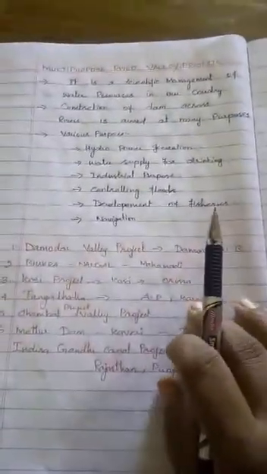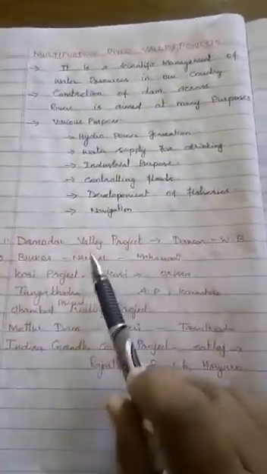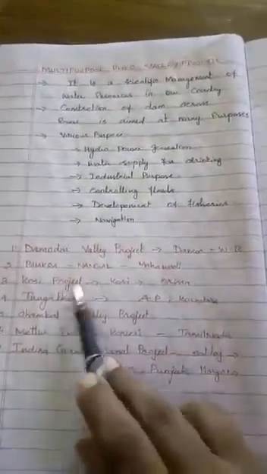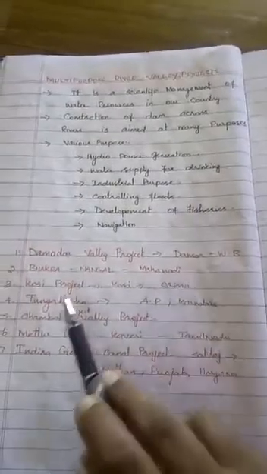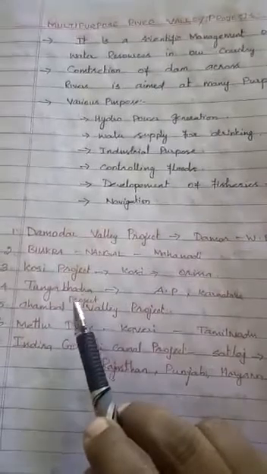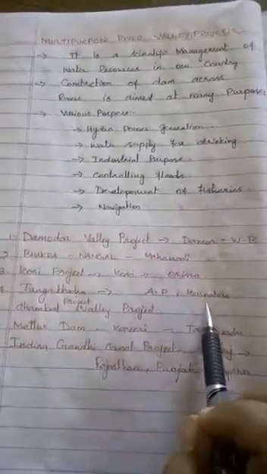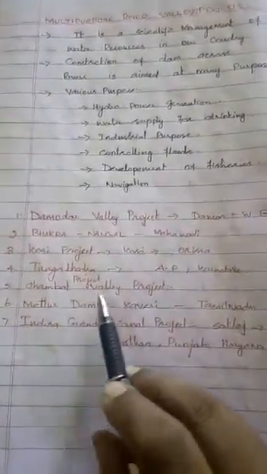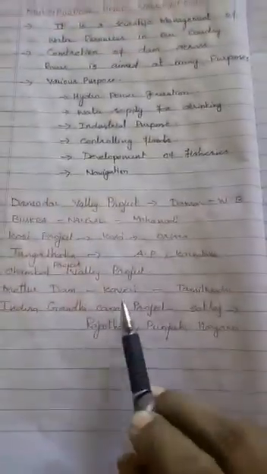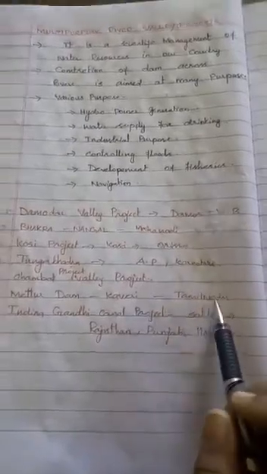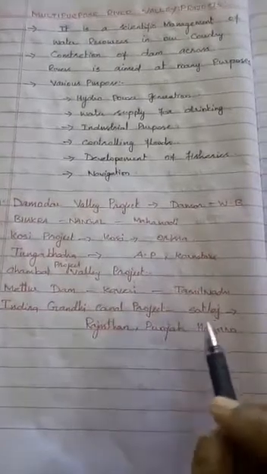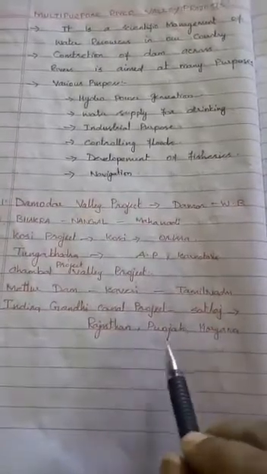Then the important multipurpose river valley projects of India. First one is the Damodar Valley project, in the Damodar river, West Bengal. Bhakra Nangal is in the Sutlej. Hirakud project is on the Mahanadi in Odisha. Kosi project is on the Kosi river. Tungabhadra project is in Andhra Pradesh and Karnataka. And then Chambal Valley projects, and Mettur Dam, which is on the Kaveri river in Tamil Nadu. And the Indira Gandhi canal project, which is on the Sutlej river in Rajasthan, Punjab and Haryana.